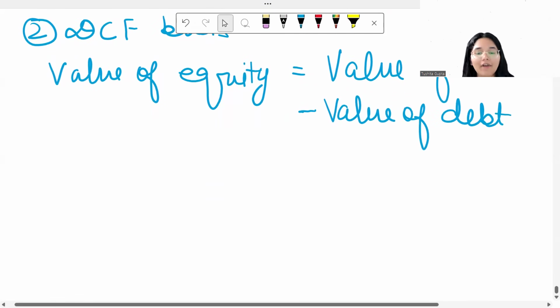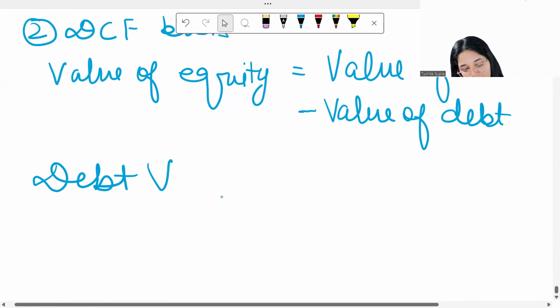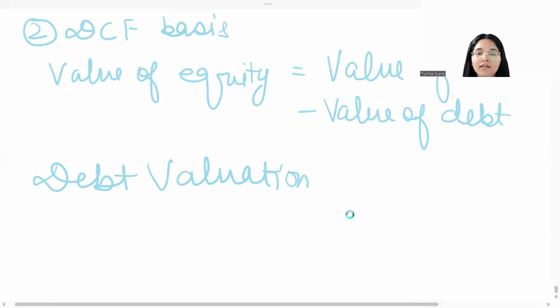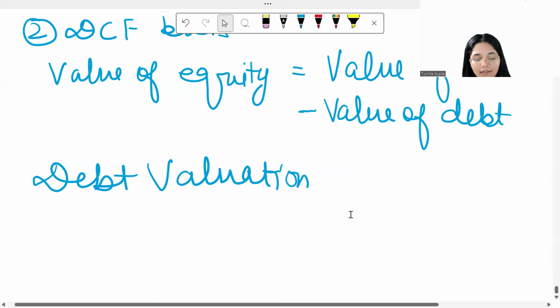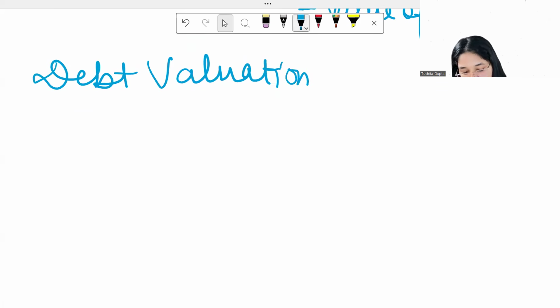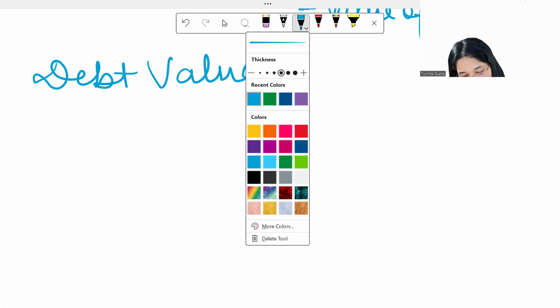Now how will you value the debt? So debt valuation is what we study next. Now, under debt, there are different sources of finance, and you would want to know how to calculate the value of all of the different sources that we have under debt. So let us go one by one, source by source.